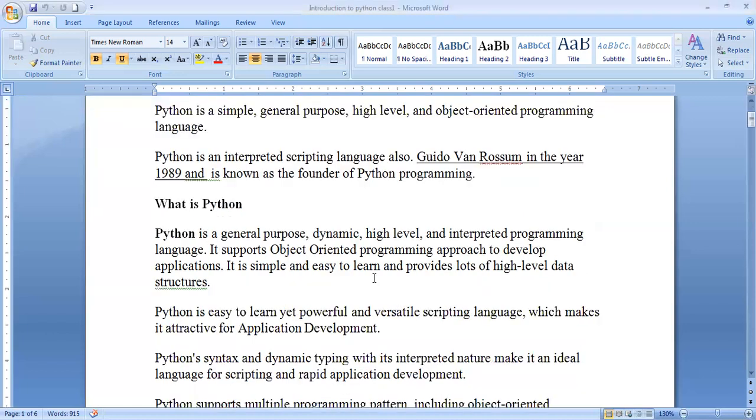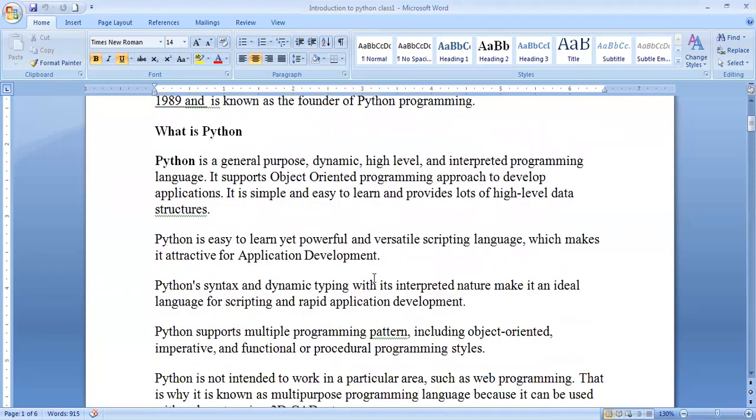And Python is very easy to learn. And I told you about the scripting language. It supports the high-level scripting language. It is attractive for application development. And what is the application of Python? Which type of application is available for Python? Any scripting language, any script to display on the web.